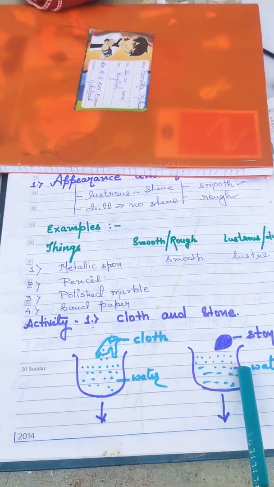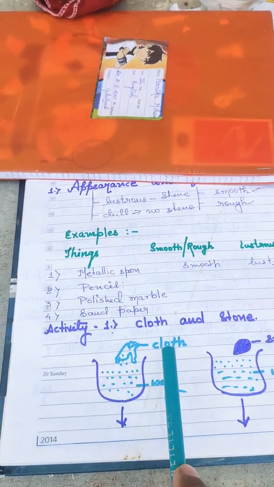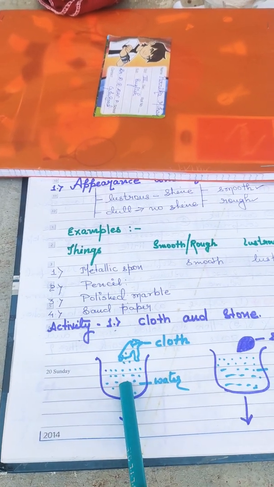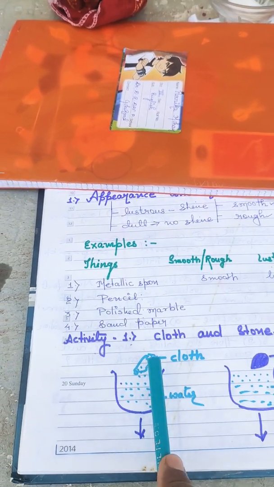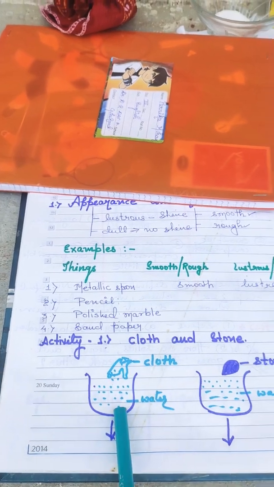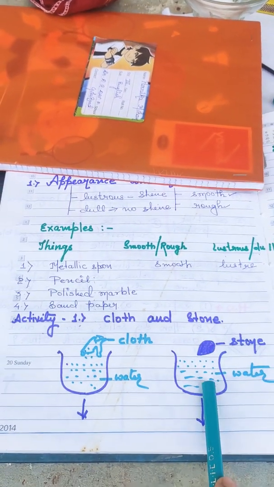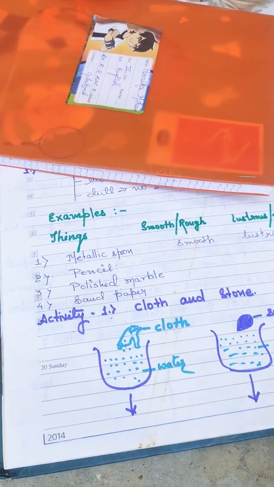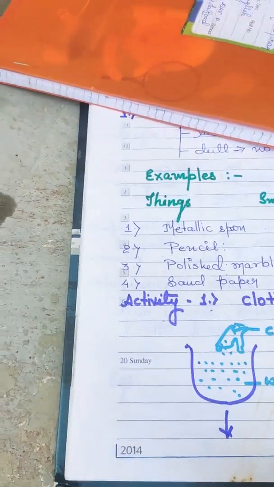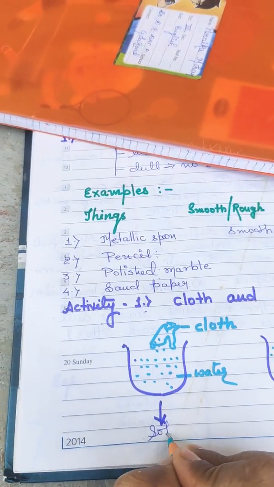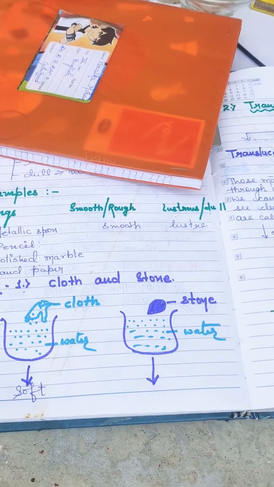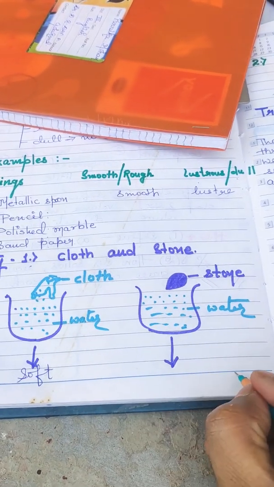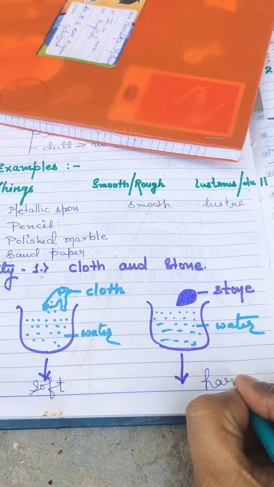Depending upon softness and hardness, see the same picture I have drawn here. There are two beakers of water. In one beaker the cloth is dipped, and when it is squeezed it is seen that it is compressed, whereas the stone is not compressible. So the things which can be compressed are known as soft material, whereas the things which cannot be compressed are known as hard material.